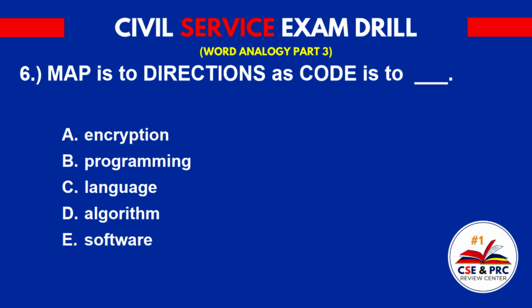Number 6. Map is to directions as code is to: A. Encryption, B. Programming, C. Language, D. Algorithm, E. Software. The answer is D. Algorithm.